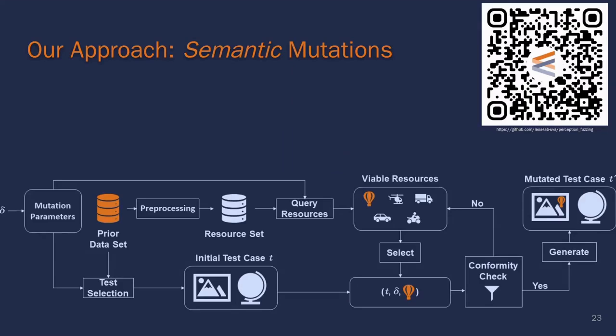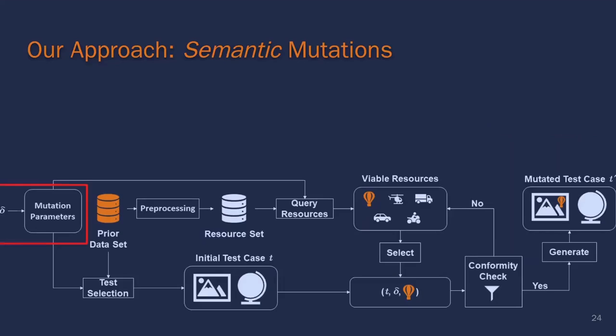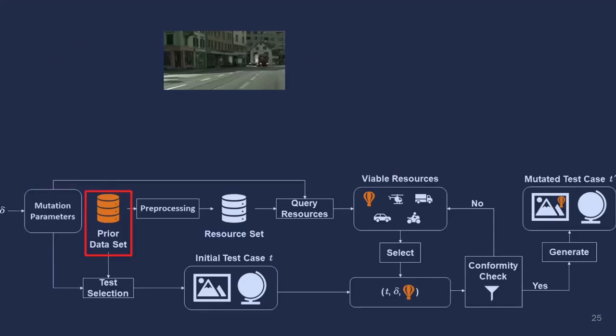We will now briefly expand upon this idea by examining the full pipeline of our technique. Full details are available in the paper, and a Python implementation is available on our GitHub, linked here. The pipeline begins with the developer specifying the mutation parameters to use during test generation. For example, the developer could say, "We don't have much data for pink cars. Let's change the color of cars to be pink." Or they could say, "We know the system struggles with brightly colored cars, so let's generate new tests by adding bright cars to existing scenarios."